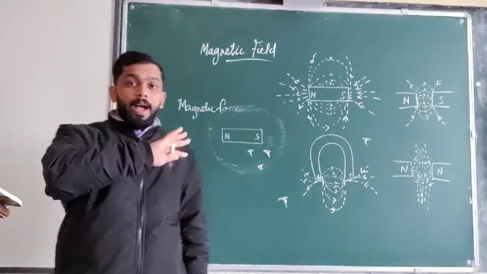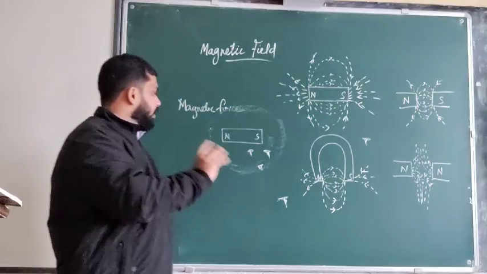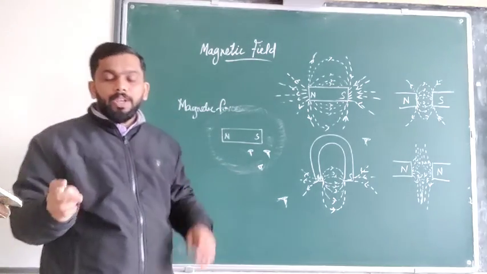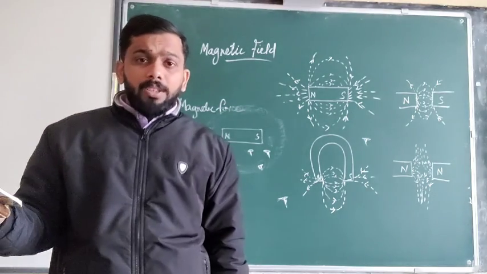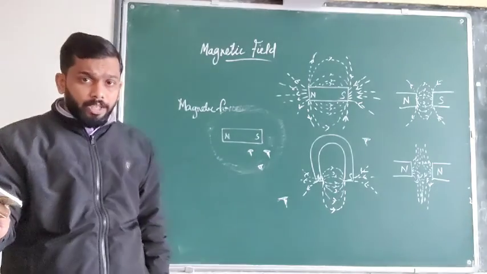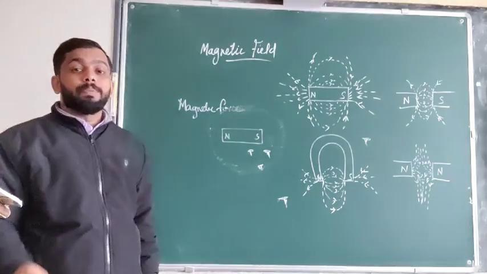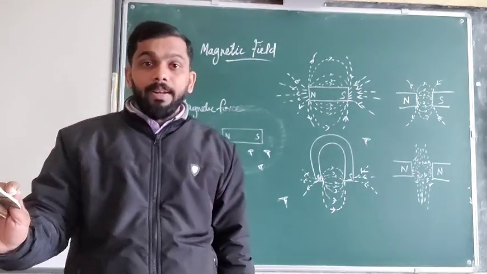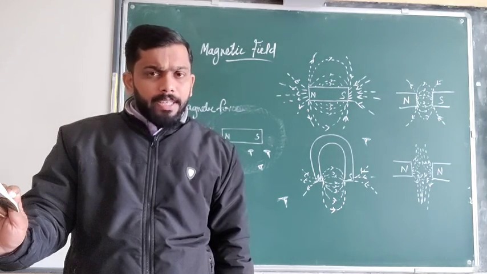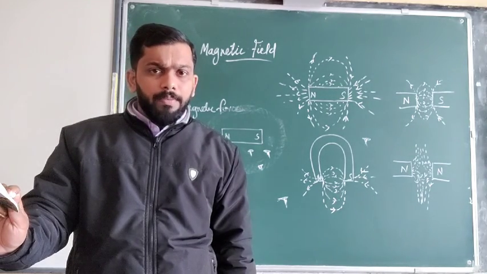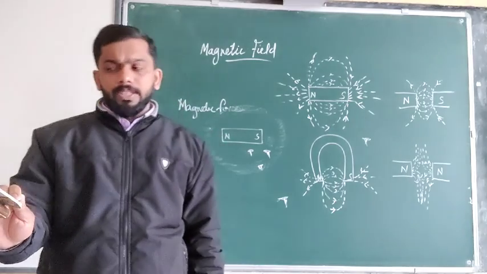Now, we know that these magnetic fields are there, but we are not able to see them, no? So the magnetic field will be there, and there will be some characteristics of this magnetic field. If we are speaking about the magnetic field, are we able to represent it diagrammatically? That's what we are going to discuss next.